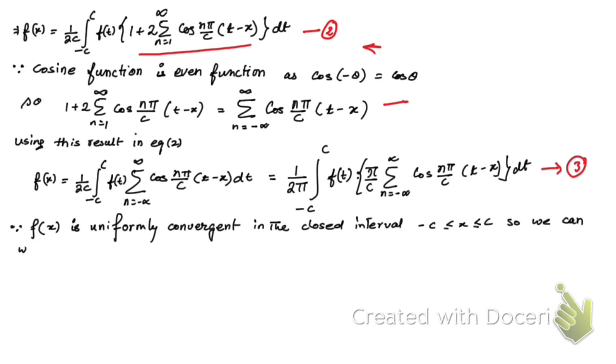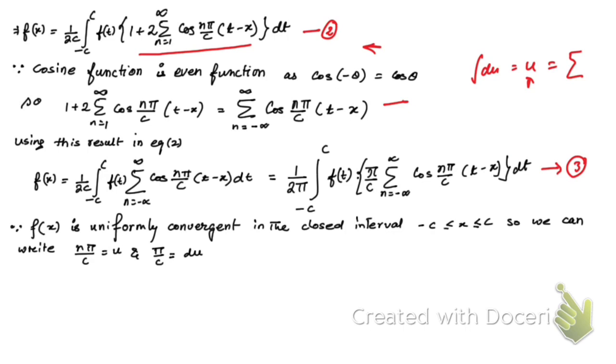So we can write n pi by c is equal to, suppose, u, and hence n pi by c as du, because integration of du can be written as u, and an integration can be expressed as the limit sum of du.